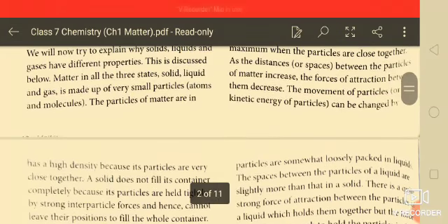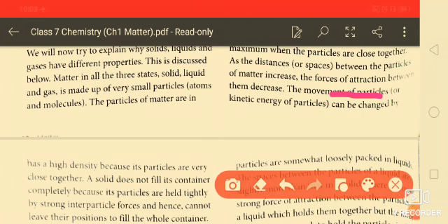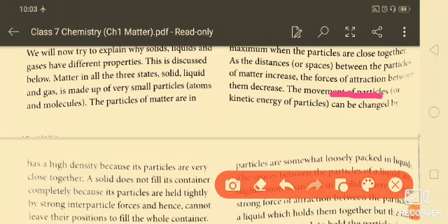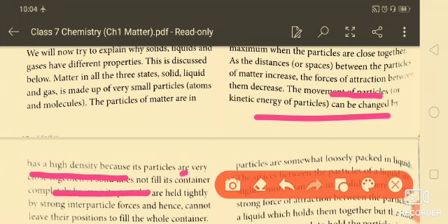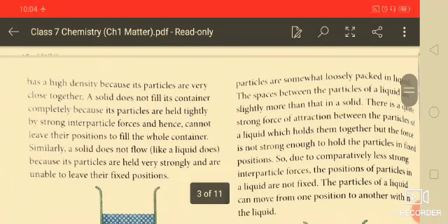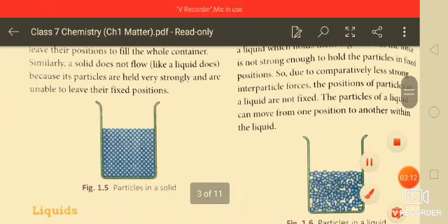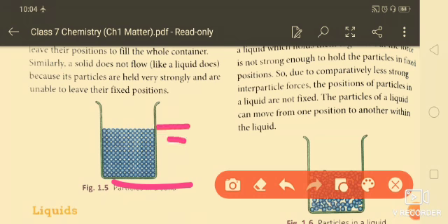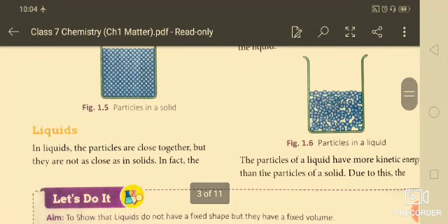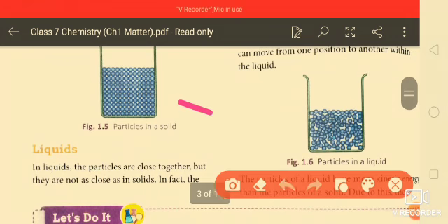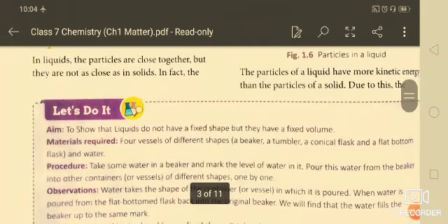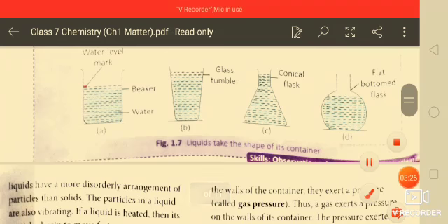And in gas, the movement of the particles, the kinetic energy, is maximum. In a solid, the particles are very close together, and when particles are close, the movement will be minimum. So, here for the particles of solids you are seeing that kinetic energy is minimum, in liquids you will find more kinetic energy than solids, and in the third case, gas, the particles have much more kinetic energy, that means the most amount of kinetic energy.